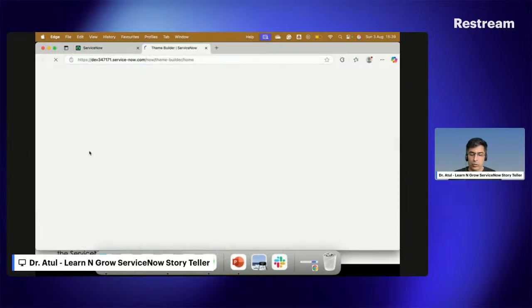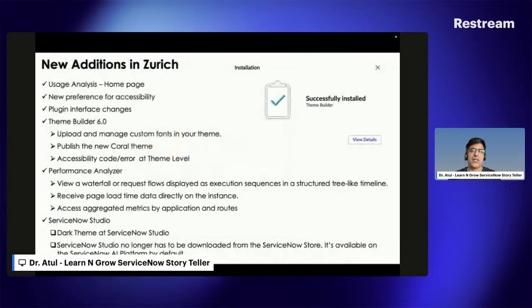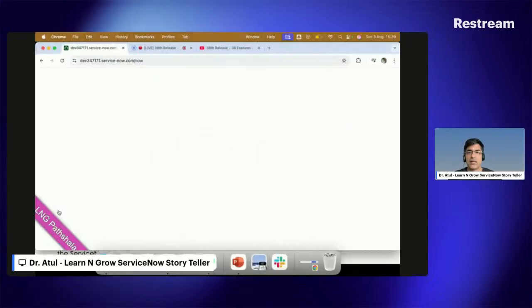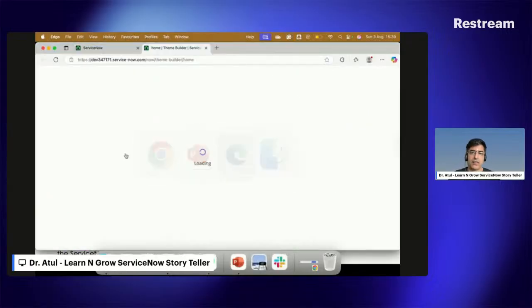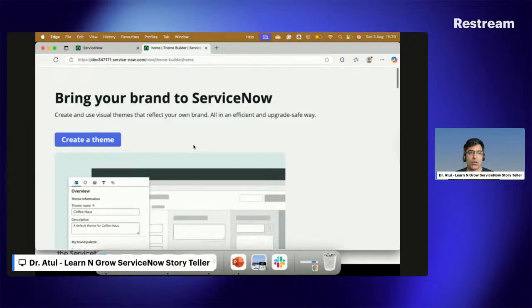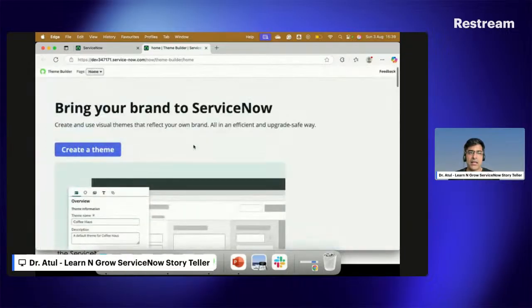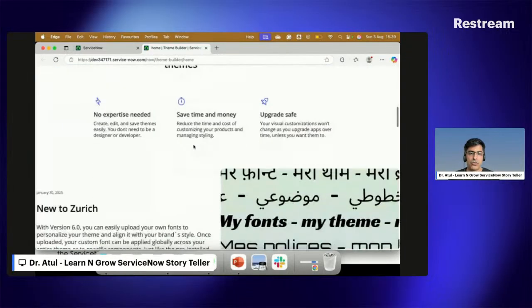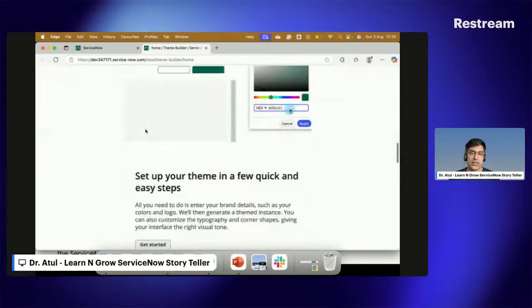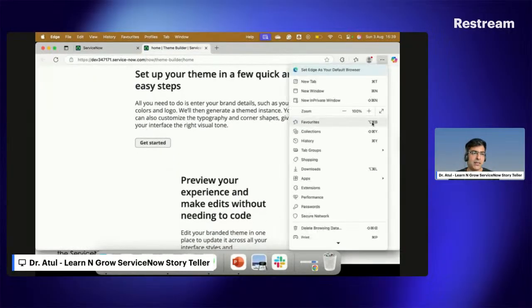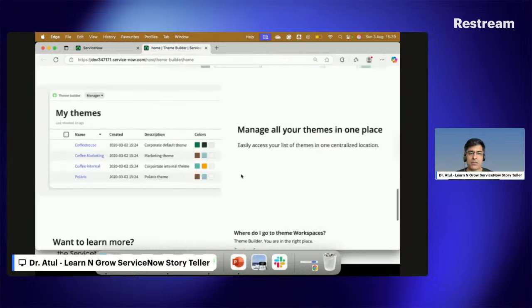Yeah. So in this, three major changes have been done by ServiceNow. Number one, every organization has its own standard fonts, and now they want to use that font in their ServiceNow theme as well. So what they can do, you can come back here, not here, sorry, this. Okay, so let me say I already have a theme here. New to Zurich, you can see, go to the stores if you want to see everything that is coming here. Let me minimize a little bit more. Yeah, now it looks good.